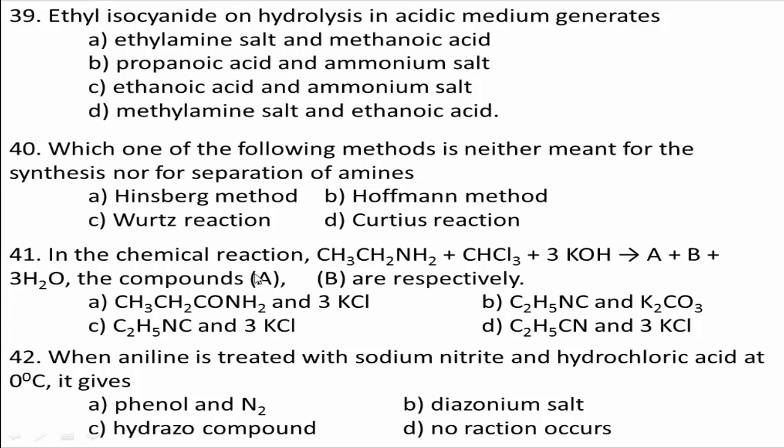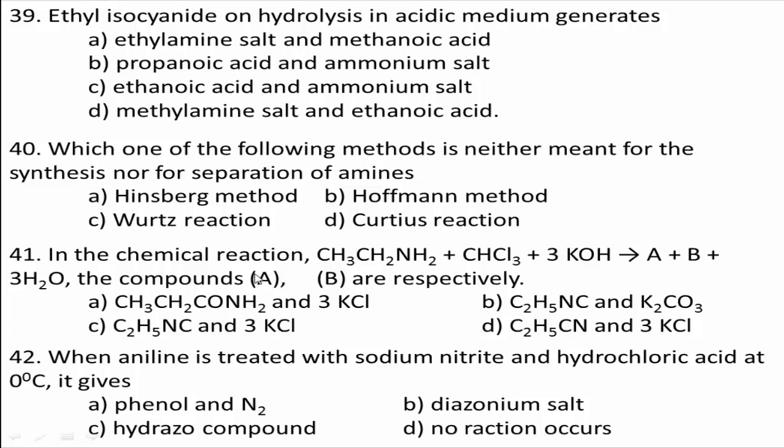Next, question number 39. Ethyl isocyanide on hydrolysis in acidic medium generates: option A, ethylamine salt and methanoic acid; option B, propanoic acid and ammonium salt; option C, ethanoic acid and ammonium salt; option D, methylamine salt and ethanoic acid.